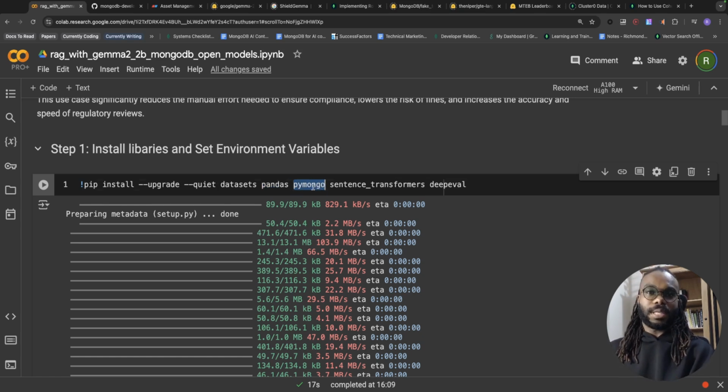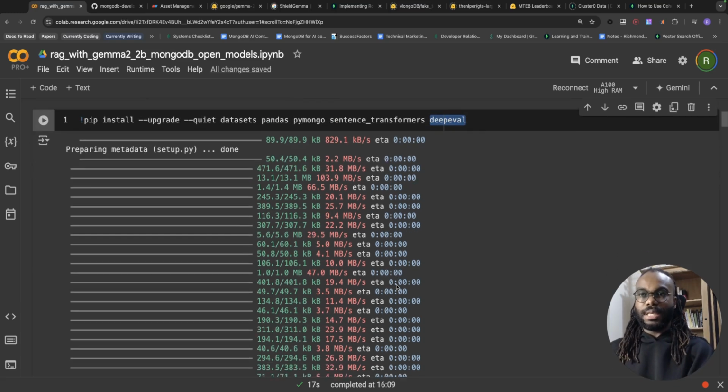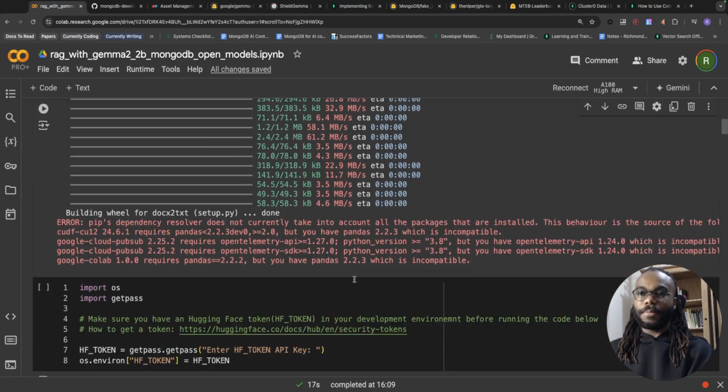And PyMongo, we're going to be using the methods and classes from this library to access our MongoDB database and collection. Then sentence transformers is a library from the folks over at Hugging Face. We're going to be using that to access the embedding models and the models we're using within this process. And DeepEval is going to be the evaluation framework we're going to be using within this pipeline as well. All of this will be explained in more detail later.